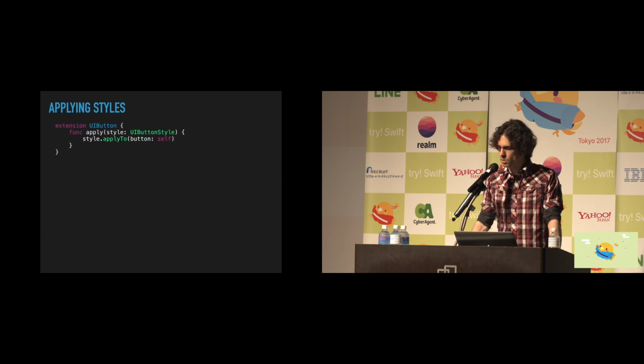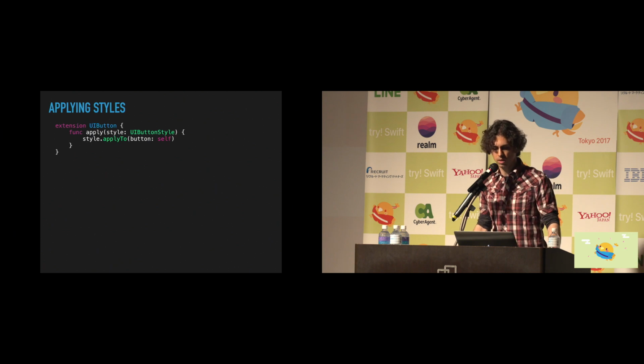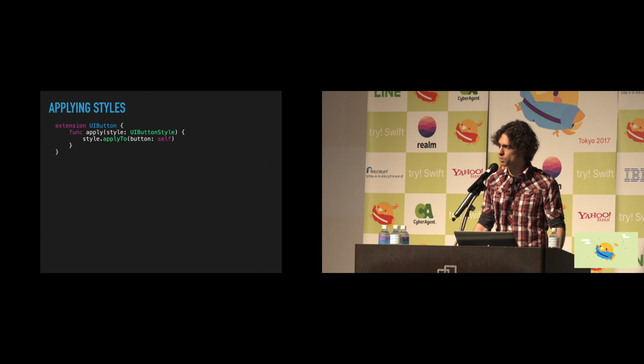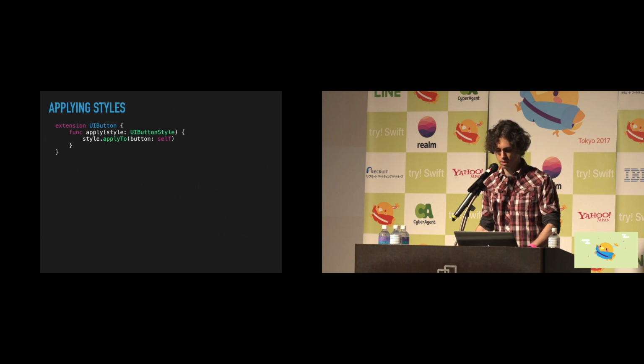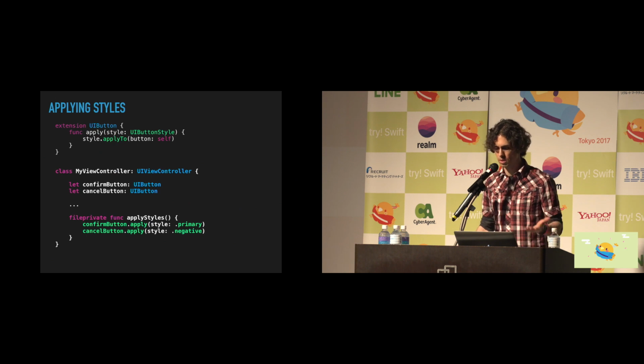Lastly, all we need to do is add an extension on UIButton itself so we can apply these new UIButton styles that we've defined. And this is a simple method called apply, which just takes the enumerated case of the style that you want to use. And calling it looks like this. It's a nice, simple, and clean approach inside a fileprivate method that's invoked when the view controller is loaded.